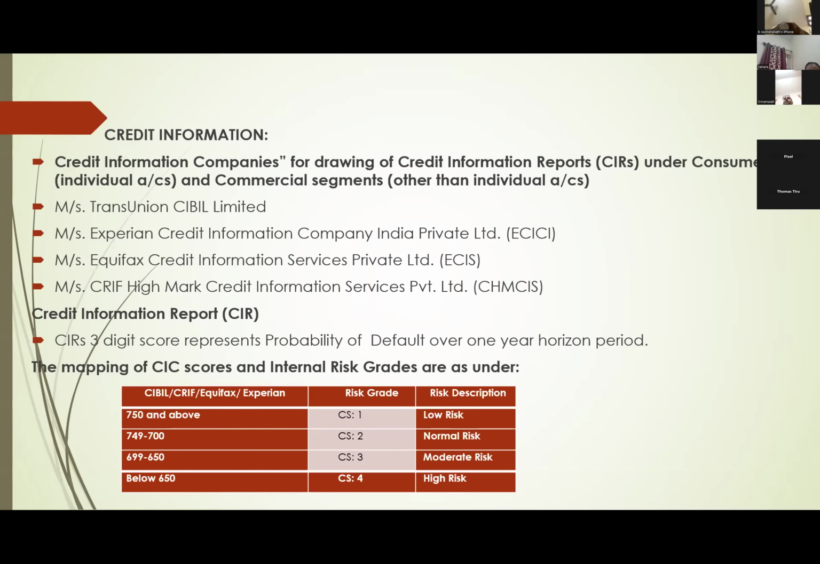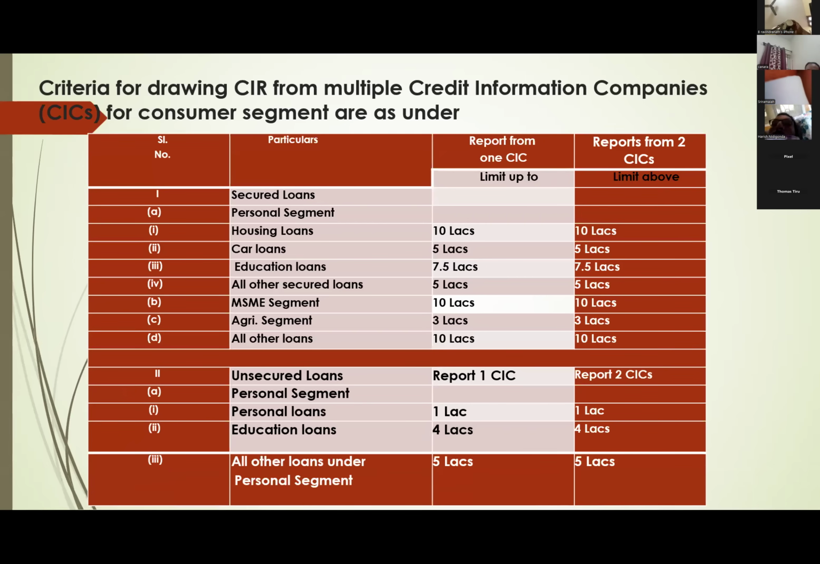This credit information report has a 3-digit score. If they score 750 and above, it is low risk. 700 to 749 is normal risk, CR2. You can go through the figures, because only wherever some explanation is important will I explain. And wherever required, you have to draw single CIR reports. A certain cut-off limit is given.